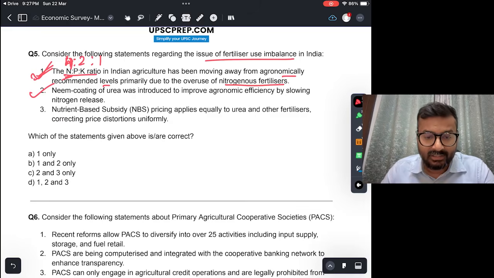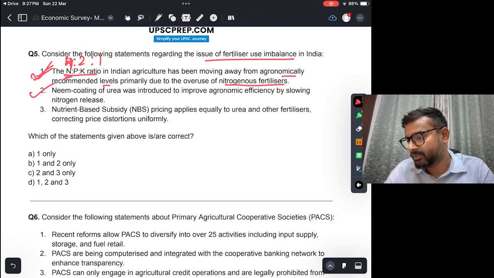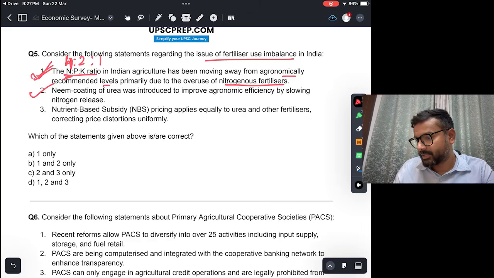This is not true. जो nutrient based subsidy है उसमें urea is not covered. That is the reason why urea is overused, because urea is still not covered under nutrient based subsidy and separately sell किया जाता है at a highly subsidized price, and therefore a lot of farmers tend to overuse it. This is not true. So the correct ones are B, 1 and 2.